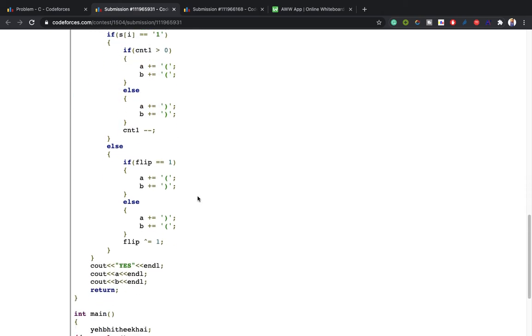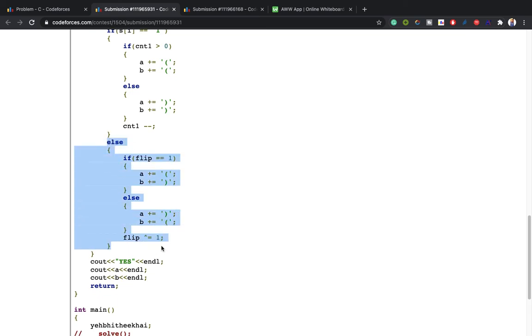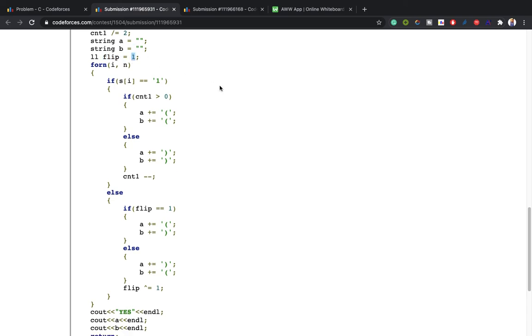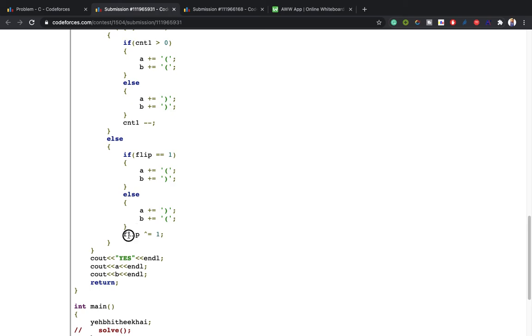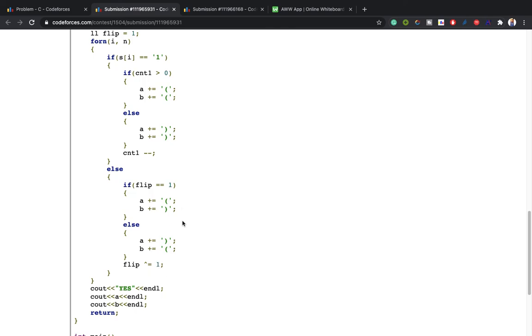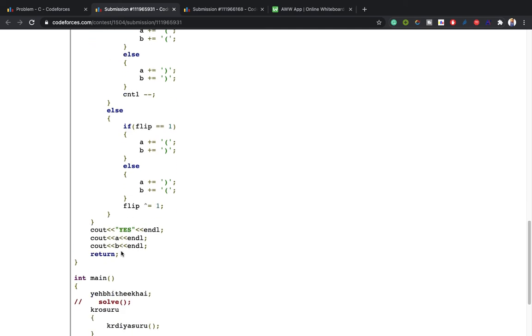And if we are getting the case for the zeros, then what I have done is I have taken a variable flip as 1, and I am flipping the variable at each turn. Currently it is 1, then next time it will be 0, then 1, 0. So if the current is 1, then I place this bracket here and flip. In the other case, it will definitely be 0, then I will put the alternative, and we will get two strings a and b.